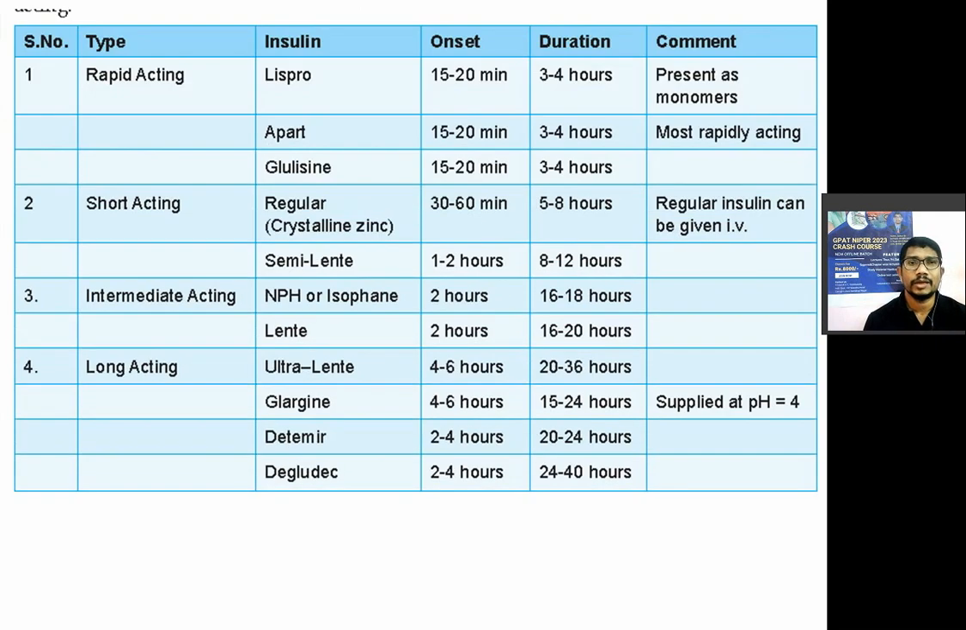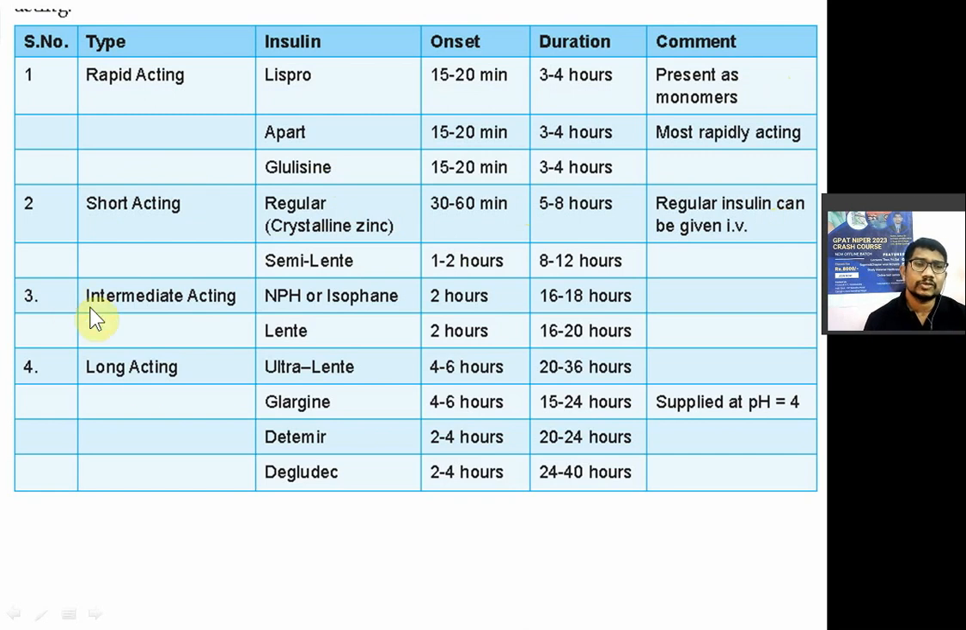So you can see over here again the insulin preparation question is covered. So rapid acting insulin preparation, in that you have lispro insulin, aspart insulin and glulisine insulin. Rapid acting. So out of that aspart insulin is the most rapidly acting insulin. Lispro insulin is present as a monomer. In the short acting insulin preparation you have regular crystalline zinc insulin. It is a short action, 30 to 60 minutes. It is given by intramuscular route or intravenous route.